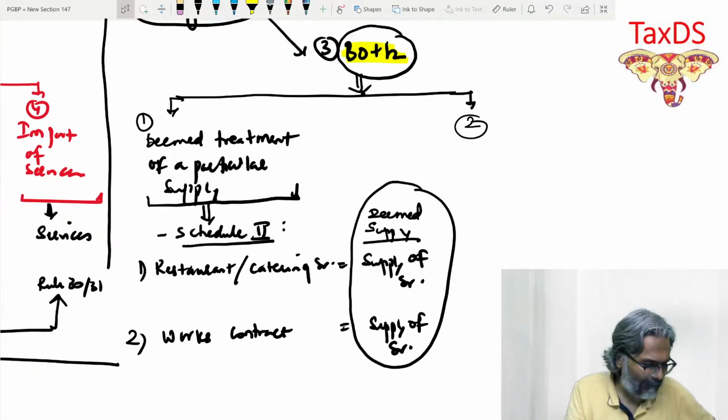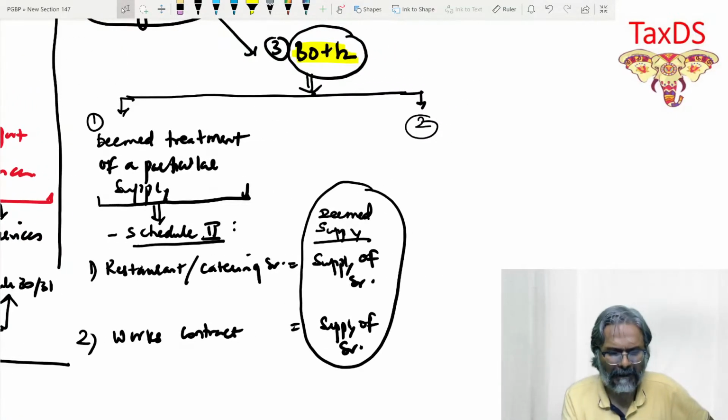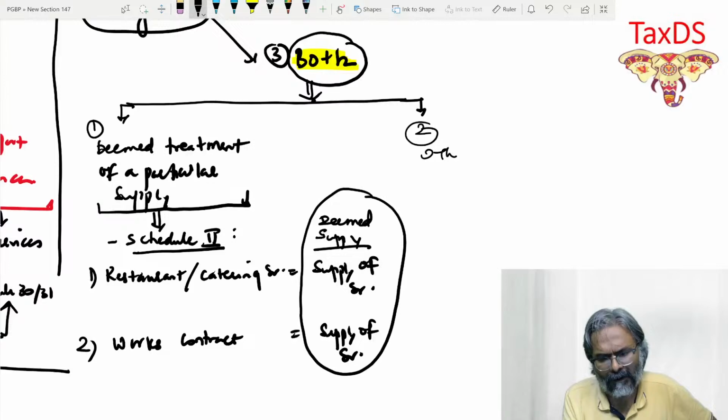Now coming to the second point, students. Other cases: for all the other cases other than these two, you will refer to the test which has been given to you in section number 8.